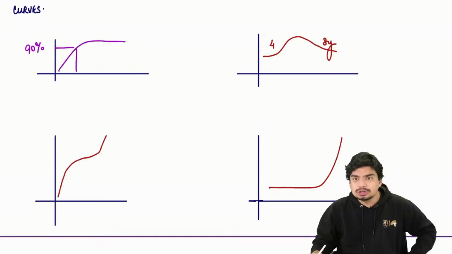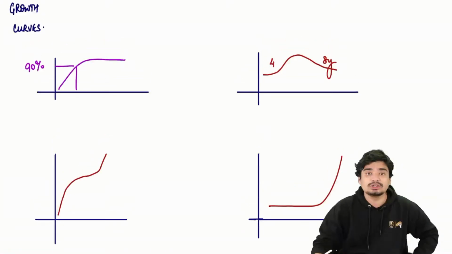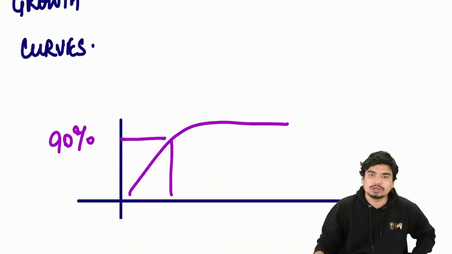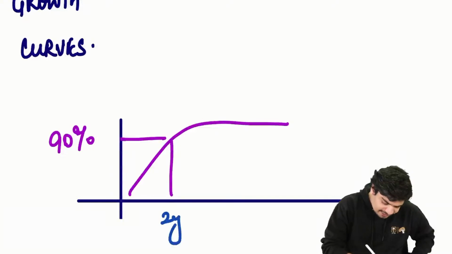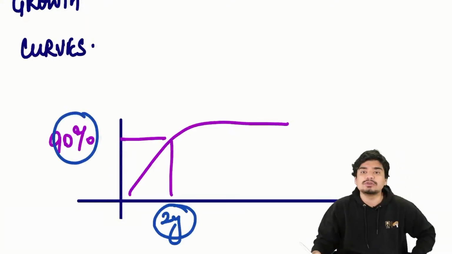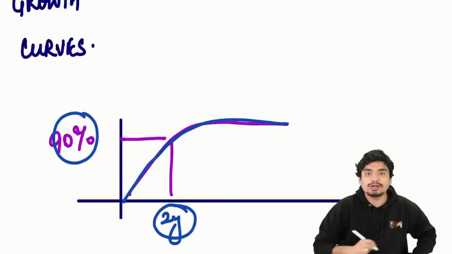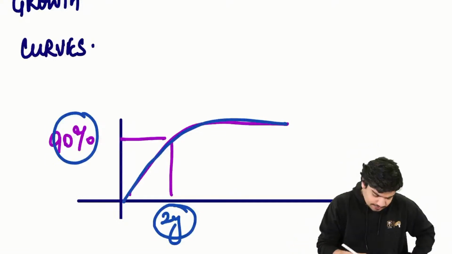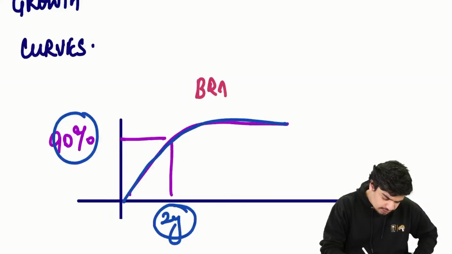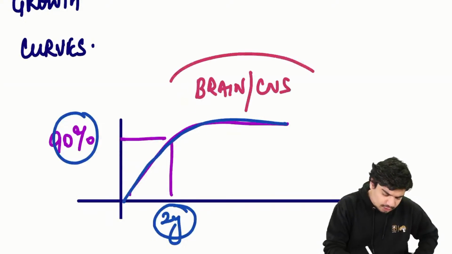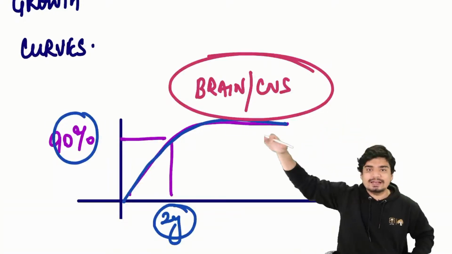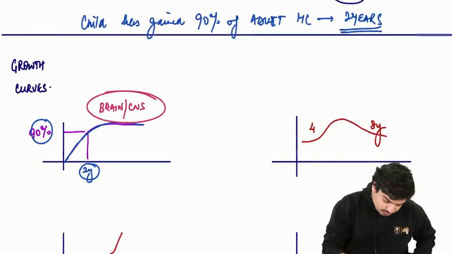Coming to some important growth curves of some important tissues. If we look at the first growth curve, can you see that 90% of the growth has already occurred by 2 years of age, and then it's a plateau? This is nothing but your head circumference, and head circumference is your brain. So a growth curve which initially has a very fast uprise and then a plateau is going to be your brain or CNS.